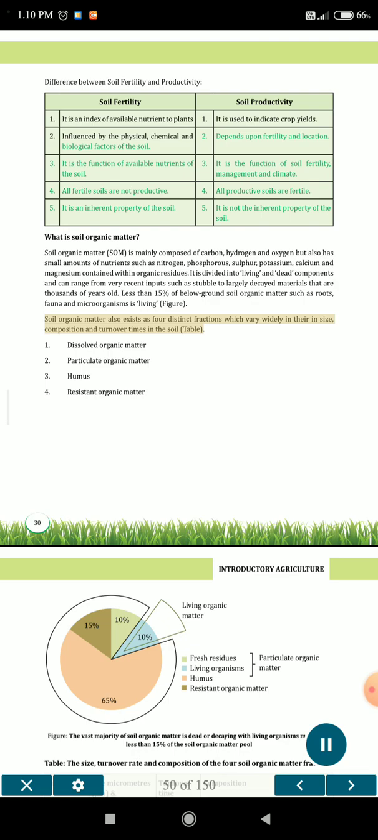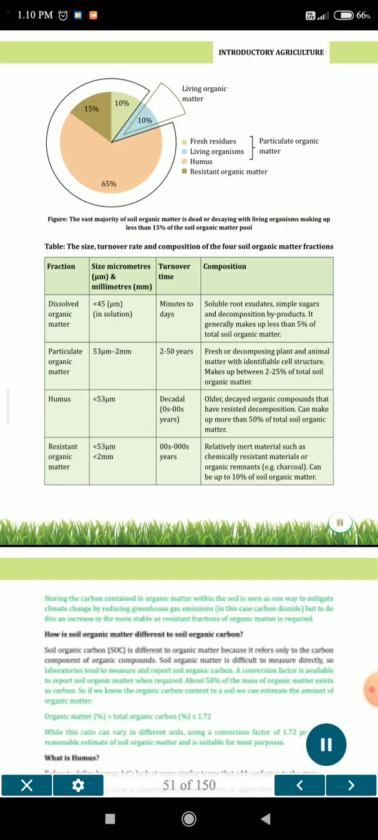Soil organic matter also exists as 4 distinct fractions which vary widely in their size, composition and turnover times in the soil. 1. Dissolved organic matter, 2. Particulate organic matter, 3. Humus, 4. Resistant organic matter. Figure: the vast majority of soil organic matter is dead or decaying, with living organisms making up less than 15% of the soil organic matter pool. Fresh residues 10%, living organisms 10%, particulate organic matter 15%, humus 65%.